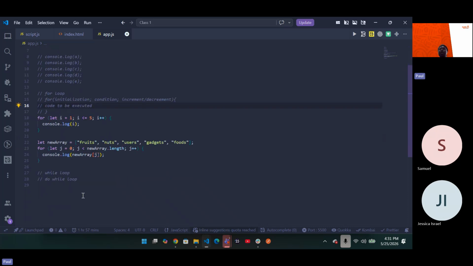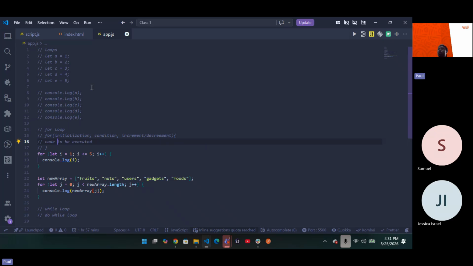Now, that is basically going to be all for today. We've talked about quite a number of things: how functions work, how objects work, how arrays work. Now I've talked about loops, how loops work. In our next class, we'll go ahead and talk about while loop and do while loop. Then we'll have more explanation and examples as to how all of these things connect and how they work.